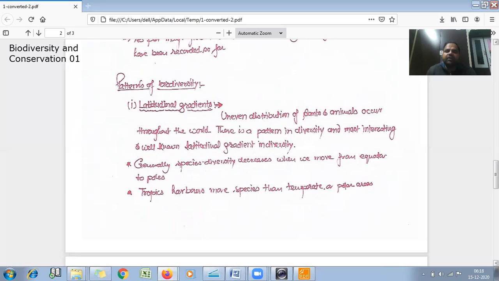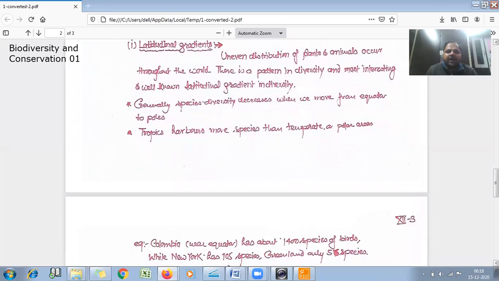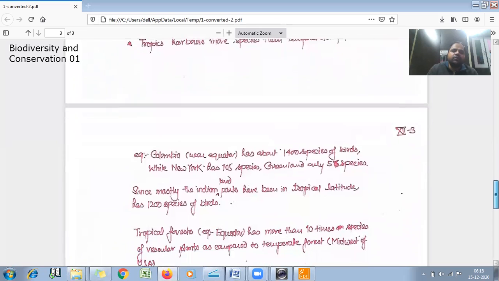It means on the equator there is more variation in the animals as compared to the poles. As we know, tropics harbor more species than temperate or polar areas, because the tropics are present at a particular latitude, and the temperate and polar areas are on different latitudes of the earth.